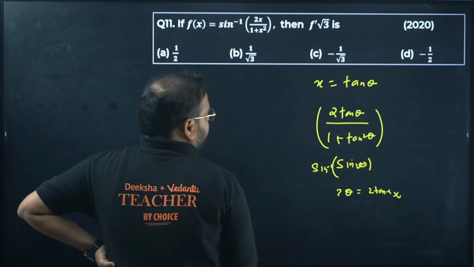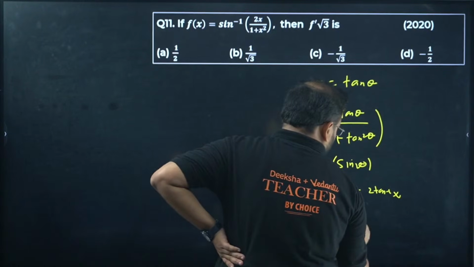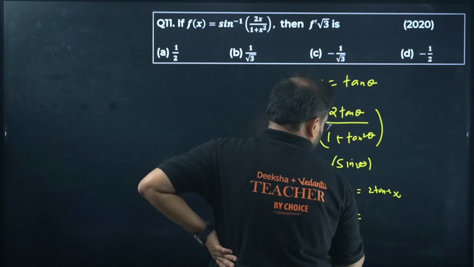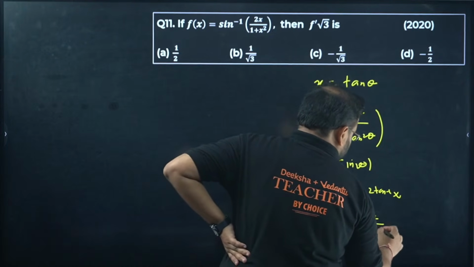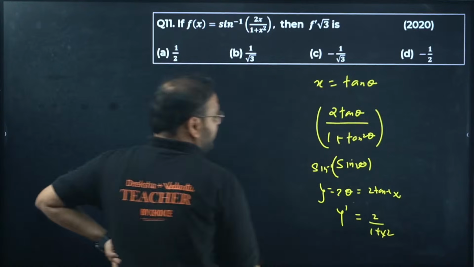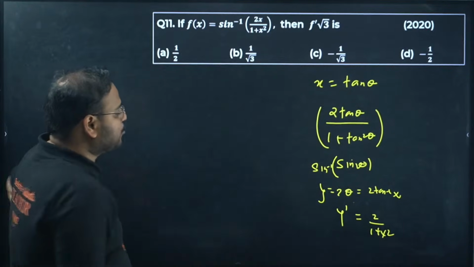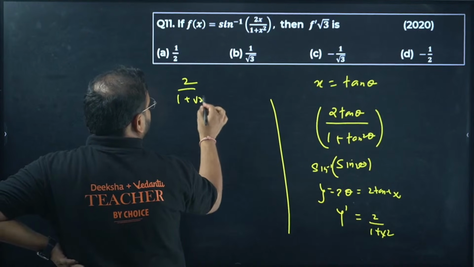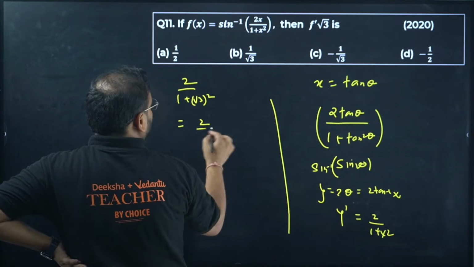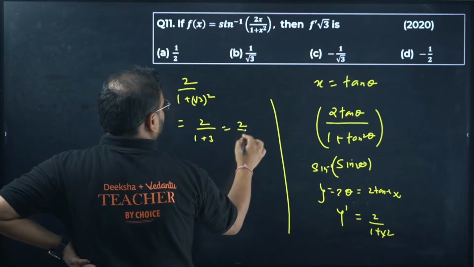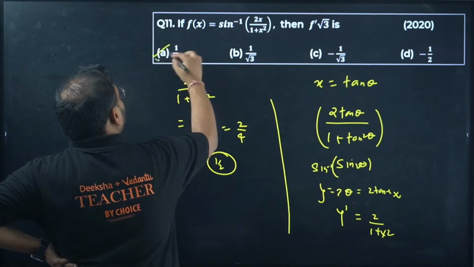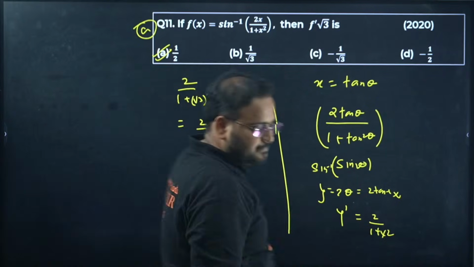Am I right? If you differentiate this, y dash, you get the value as 2 upon 1 plus x square. Put the value of x as root 3. You get 2 upon 1 plus root 3 square, 2 upon 1 plus 3, 2 upon 4, 1 upon 2. 11 is A.